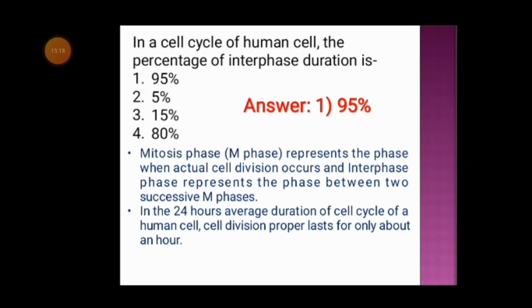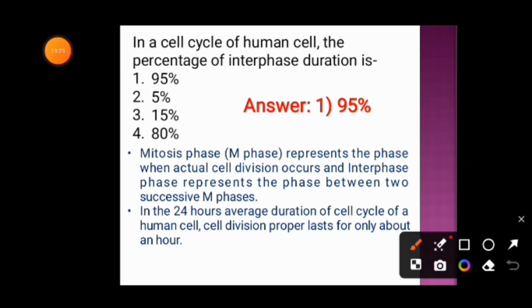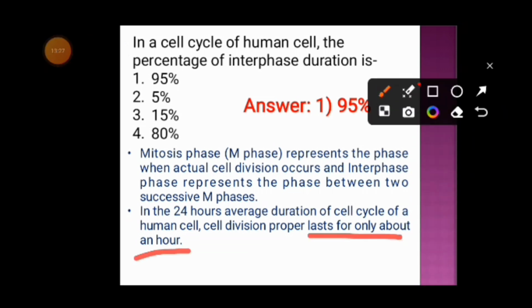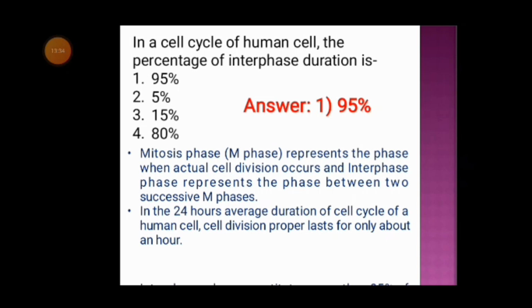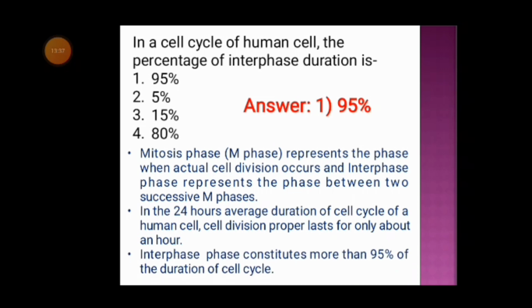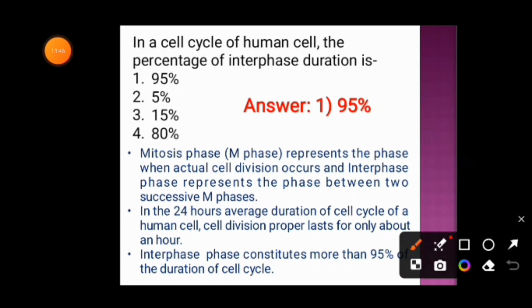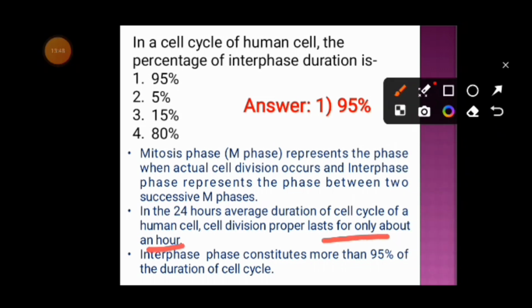In the 24-hour average duration of the cell cycle of a human cell, cell division properly lasts for only about an hour. This proper cell division phase is the mitosis phase, and the rest is interphase. So interphase constitutes more than 95% of the duration of the cell cycle, as cell division, that is mitosis, lasts only about an hour.